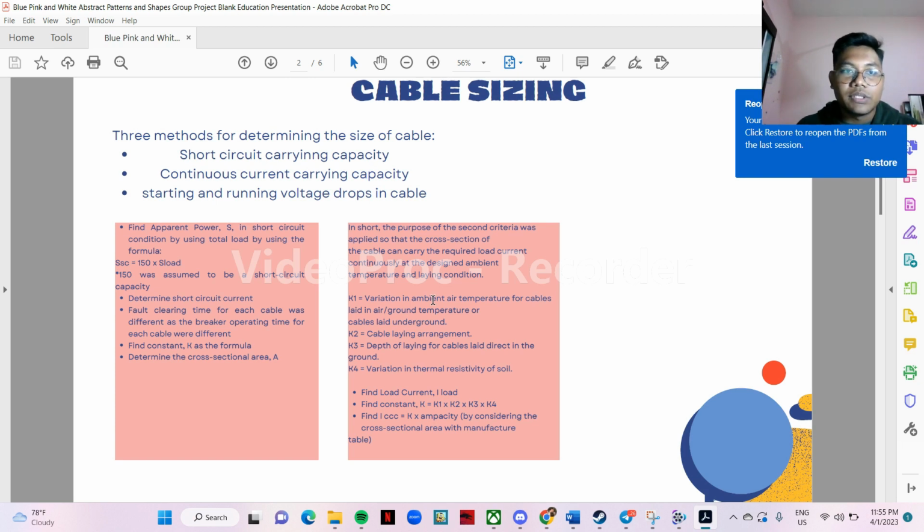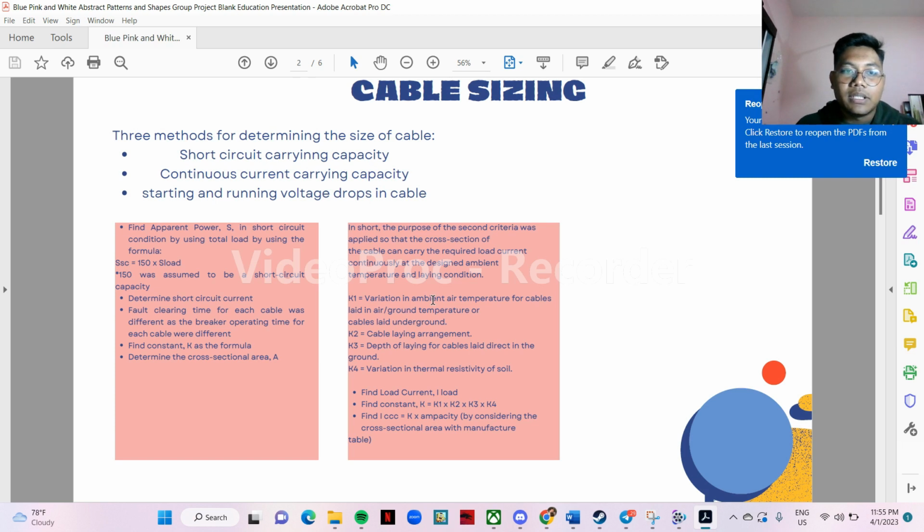For the first method, which is short circuit carrying capacity, we have a few steps. First, we have to find the apparent power in the short circuit condition by using the total load, with the formula short circuit equals 150 times total load. So 150 was assumed to be the short circuit capacity.